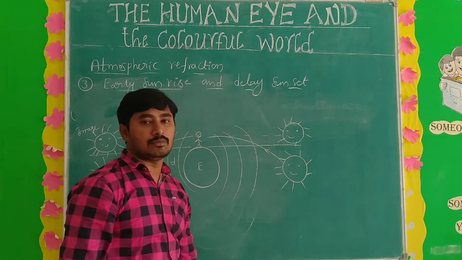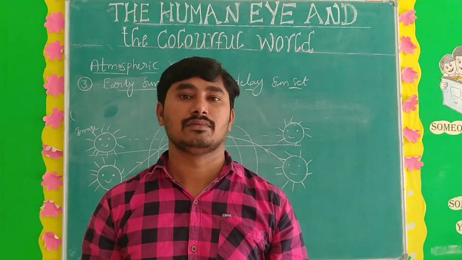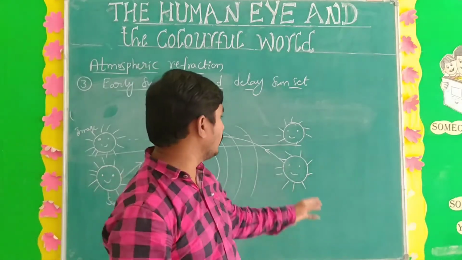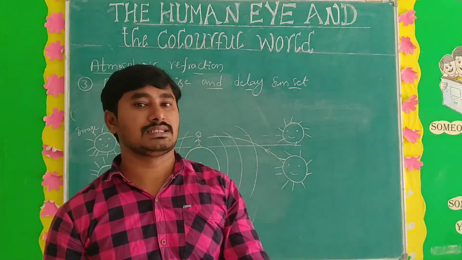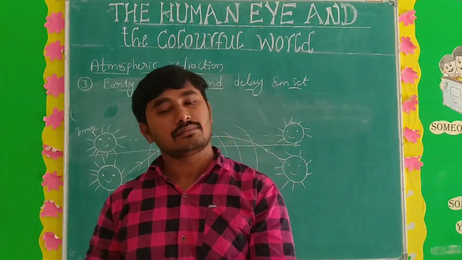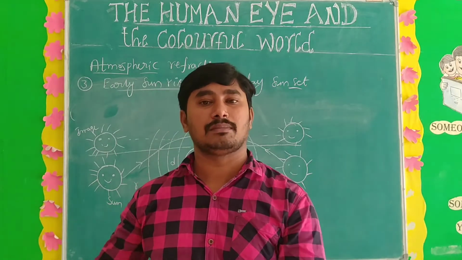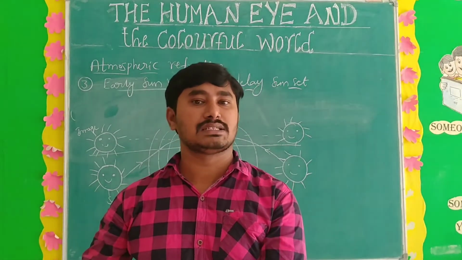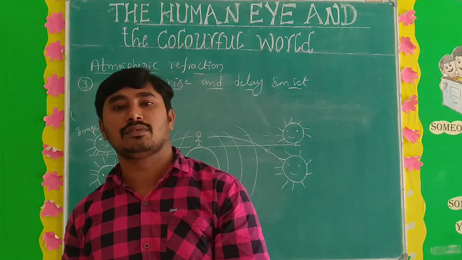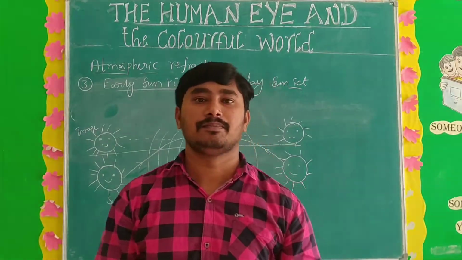Means in the evening time, what we are seeing is not the real sun, that is the image of the sun. That is why there is delay sunset. Sunset is over, but we are seeing the image. So what is the reason? The reason is atmospheric refraction. Early sunrise and delay sunset also have the main cause of atmospheric refraction. Means the light rays coming from the sun bend towards the normal and form an image. That is nothing but early sunrise and delay sunset.